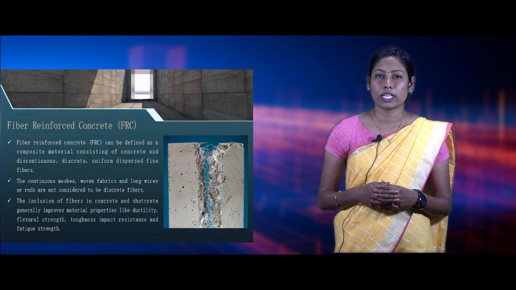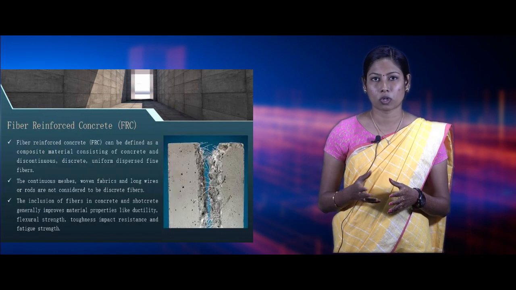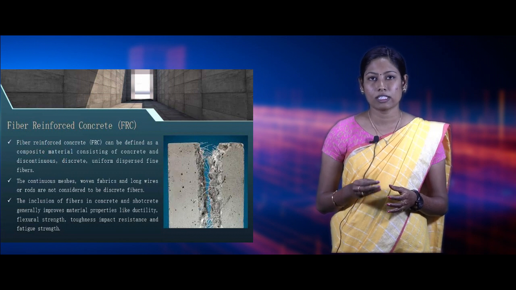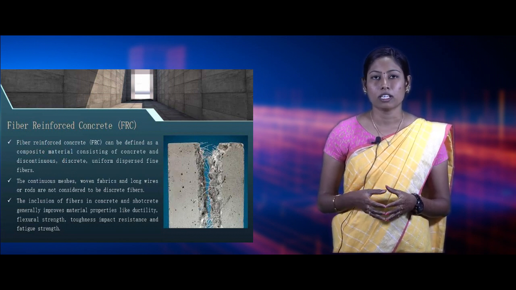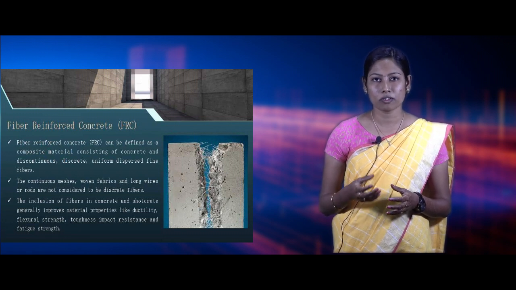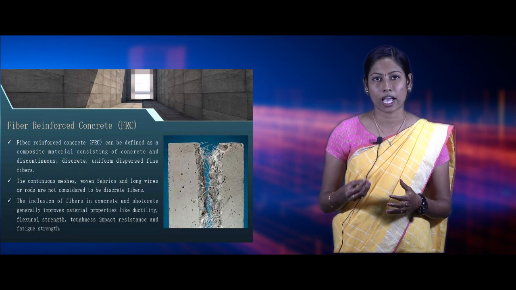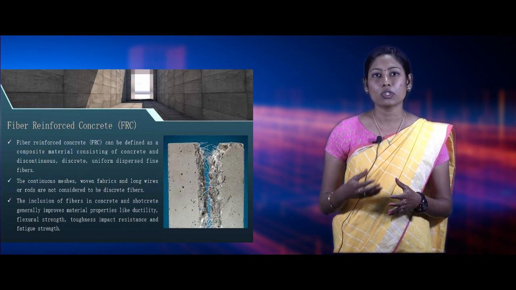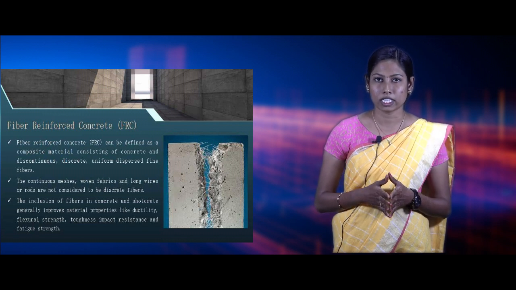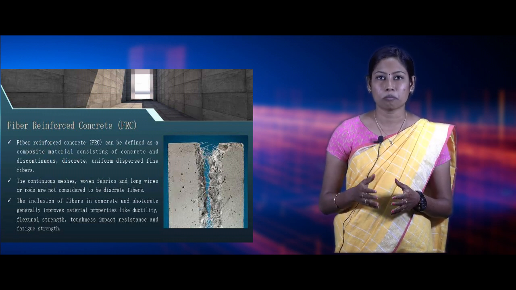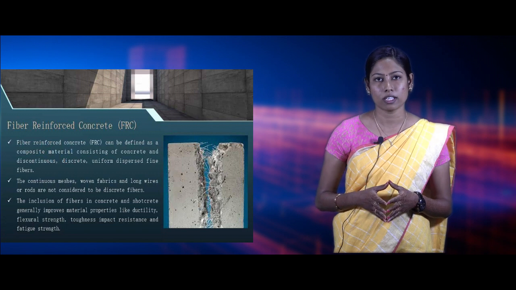Fiber reinforced concrete is a composite material of concrete and discontinuous, discrete and uniformly dispersed fine fibers. Continuous meshes, woven fabrics and long wires or rods are not considered as fibers. The inclusion of fibers in concrete will increase the ductility, flexural strength, impact resistance and fatigue strength, etc.